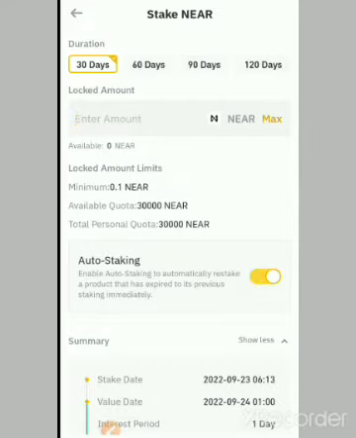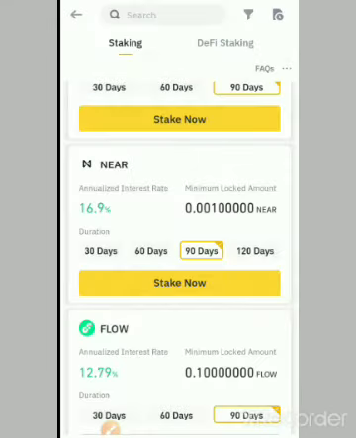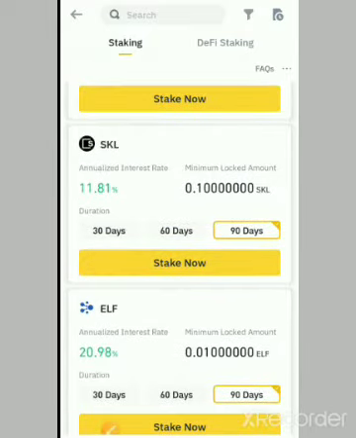So at the end of the 30 days, when the staking period has expired and I can actually access my fund back, it will just automatically stake the amount of the token that I locked up before. It will automatically lock it up again for the next 30 days. So it will just automate it. That makes it much easier. Right? Now that is how to go about staking.